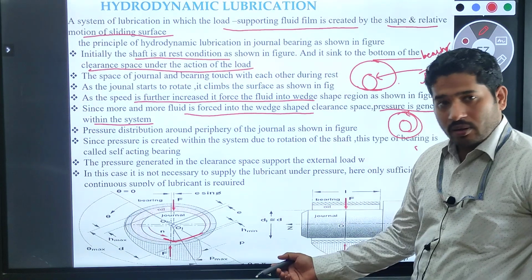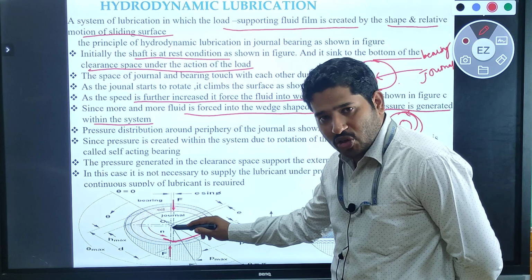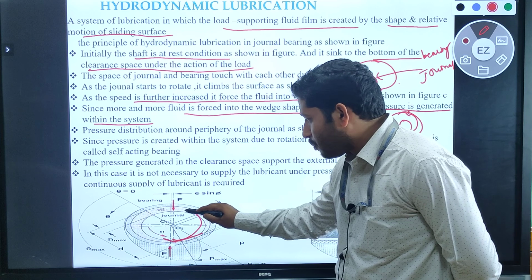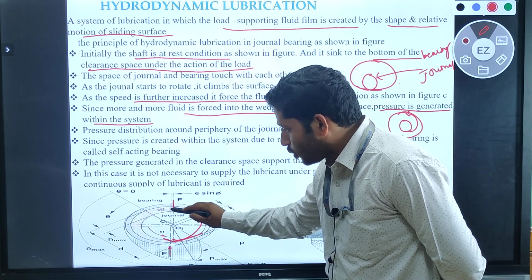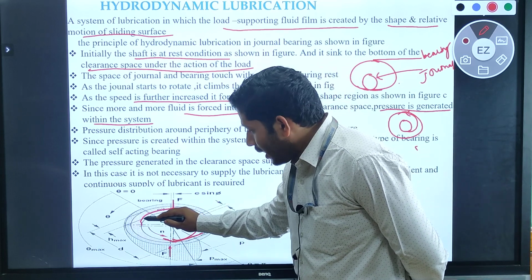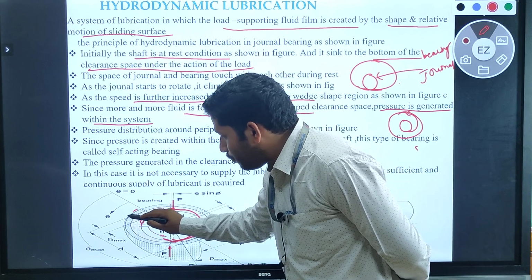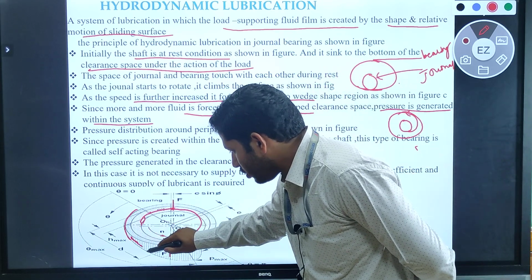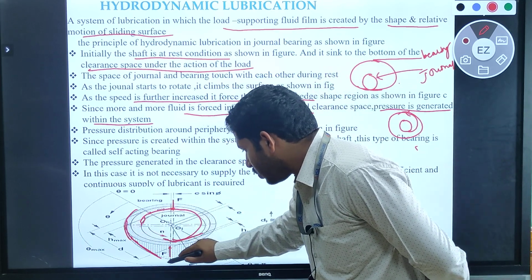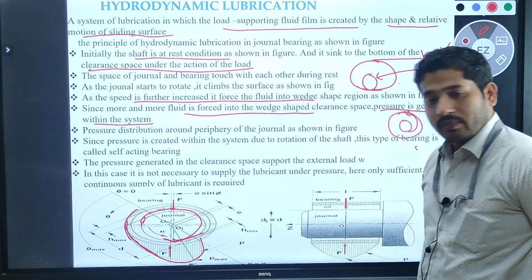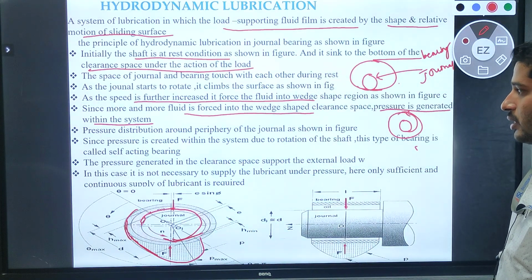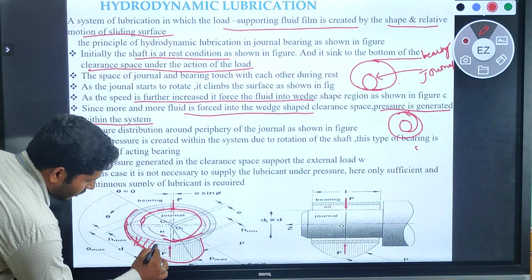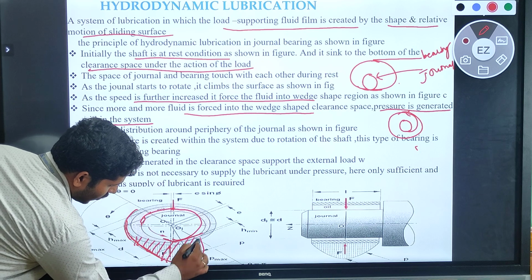So let us see over here. If the journal is in dynamic condition, if the journal is climbing from one position to another toward the top position on the left hand side, again what will happen? It will produce pressure from the left hand side toward the right hand side. Clear? So for that reason, there are pressure distributions around the periphery of this journal bearing.